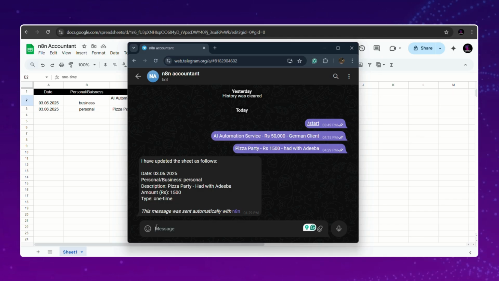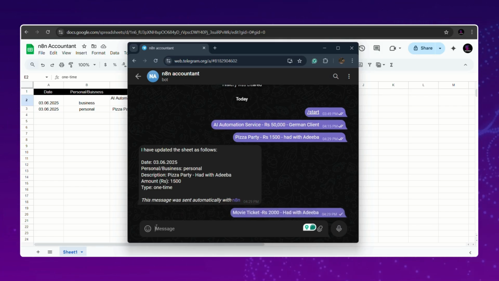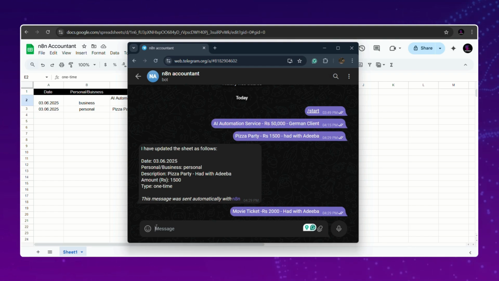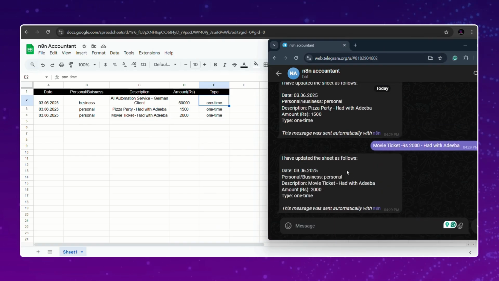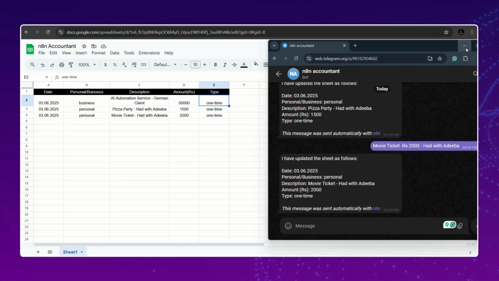I also told you I had a movie, so I will also mention movie ticket. And so the amount was around 22,000 and I also had it with Adiba. Okay. Yeah, if you could see what's going on, yes, it's already been updated. It was also clarified that it has done that. So the update I have received, you can also do the same.